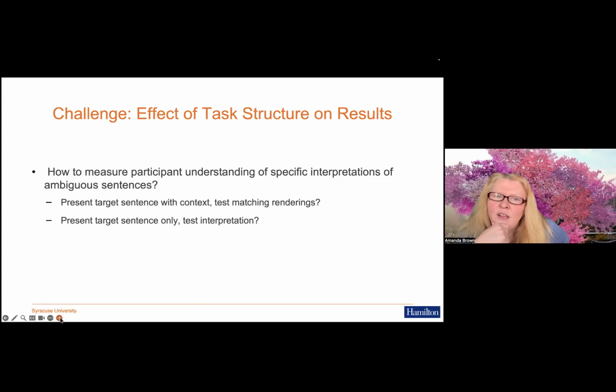And then another challenge that we have found is the effect of task structure on our results. So when you're trying to measure participant understandings of specific interpretations of ambiguous sentences, you can either present the target sentence with a context and then test for renderings that match that context or don't. Or you can present the target sentence only and ask listeners to interpret that sentence. And we have done both in our most recent work.